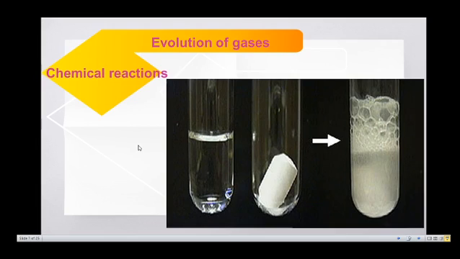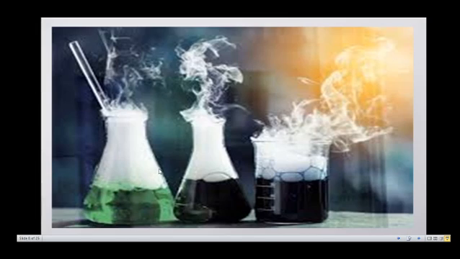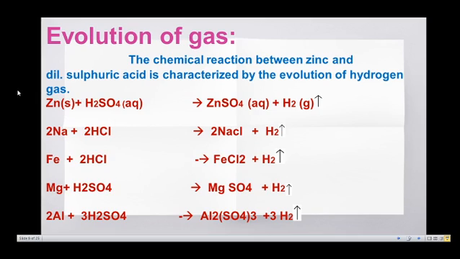Some chemical reactions are characterized by the evolution of a gas which can be seen in the form of effervescence or fumes. For example, when vinegar is added to baking soda, effervescence of carbon dioxide is evolved. So, the chemical reaction between baking soda and vinegar is characterized by the evolution of carbon dioxide gas. These are examples of evolution of gas.